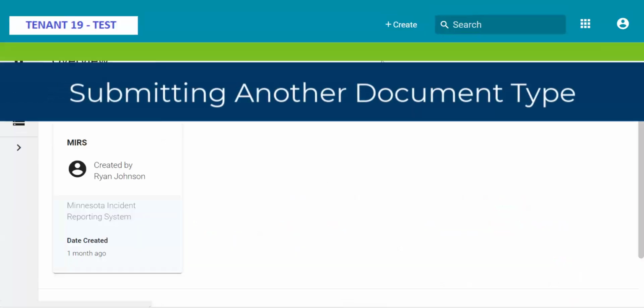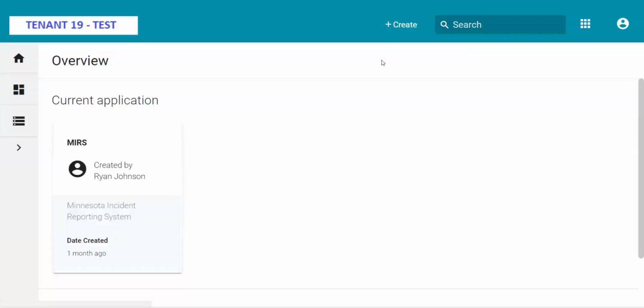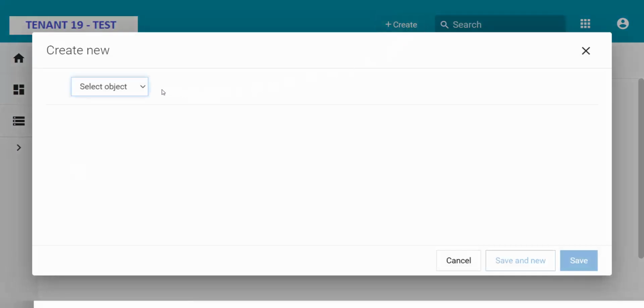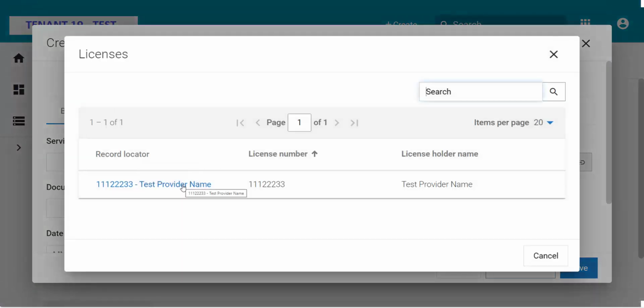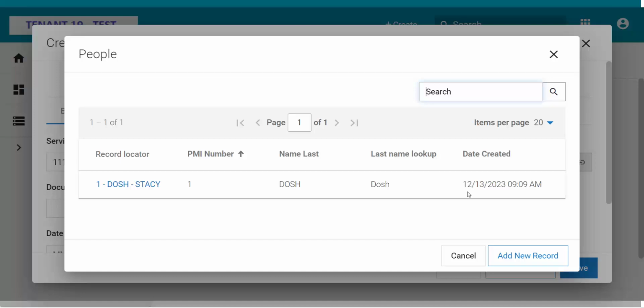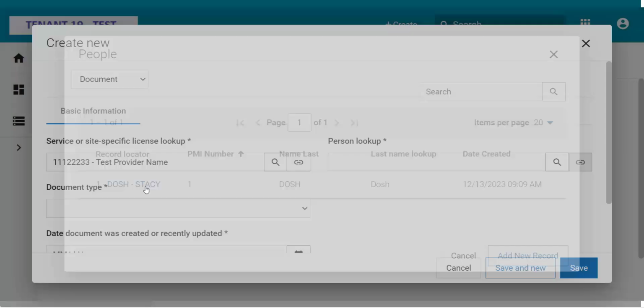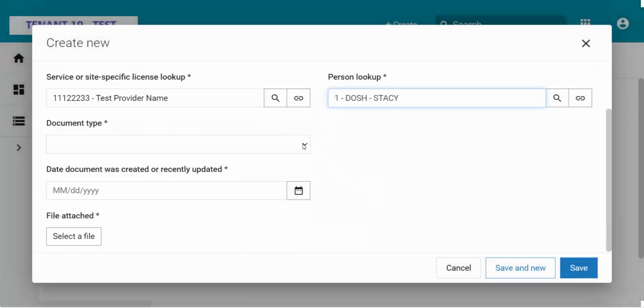To submit another document type, positive support transition plans, requests for authorization, etc., click plus Create at the top of your screen. Select the object Document and click the arrow. Search for the applicable license and person. If there are multiple profiles for the same person, that is okay. You can use any of them because all of their documents can be found later by using the search function. Fill out the remaining questions and attach the file. Click Save.